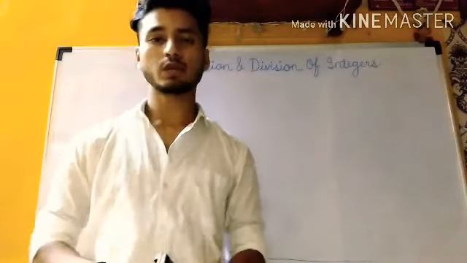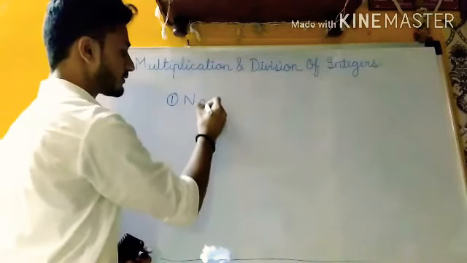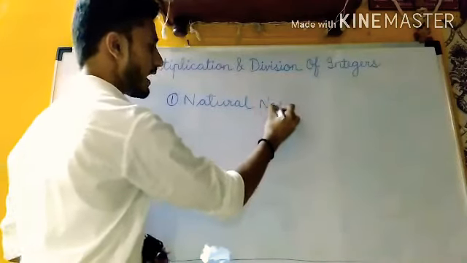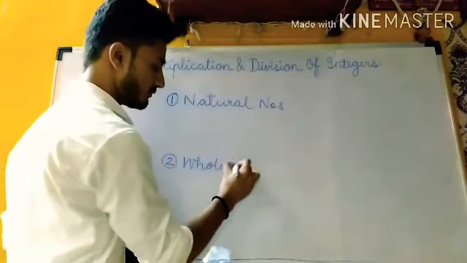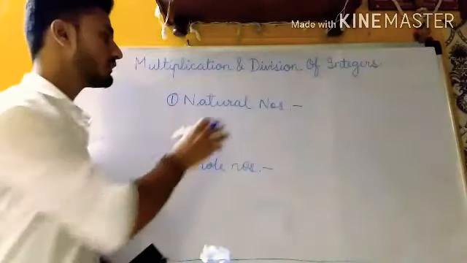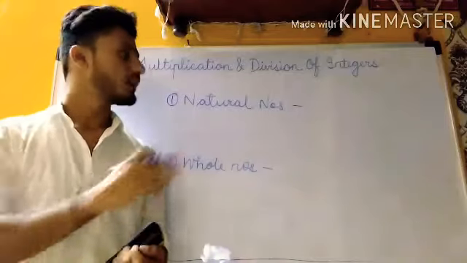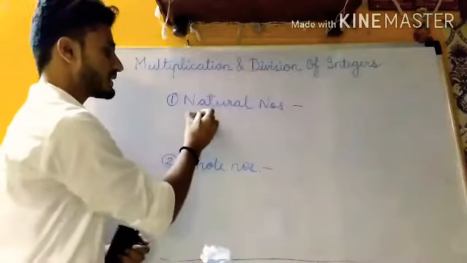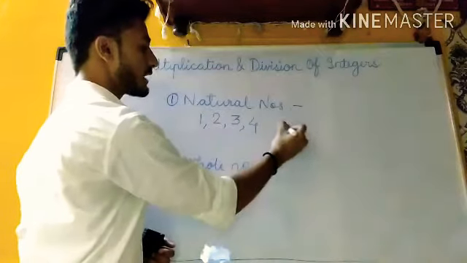The first topic which we require is natural numbers, and second is whole numbers. So we are going to learn what natural numbers are. Natural numbers are also known as counting numbers. In this, the series starts from 1, so they are known as counting numbers. It goes on like this: 1, 2, 3, 4 and so on.